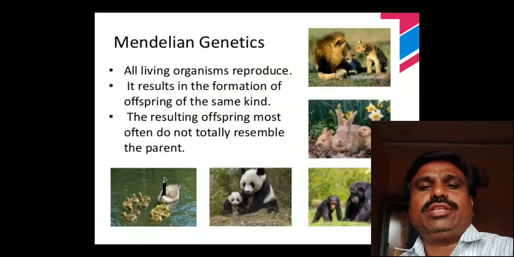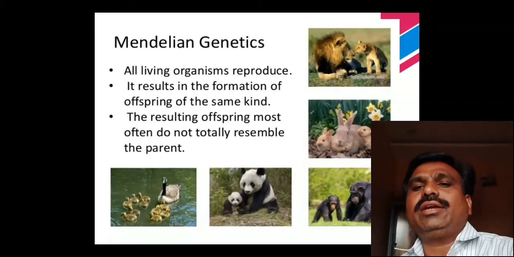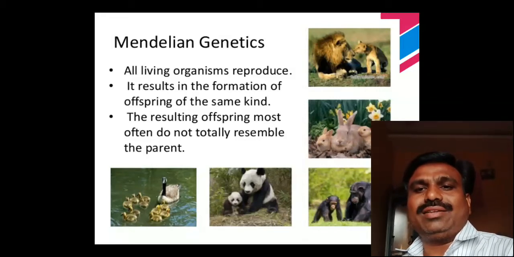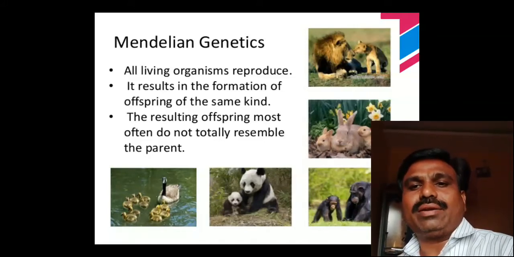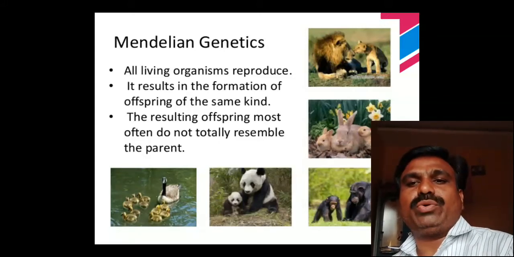Now, in Mendelian genetics, all living organisms reproduce. It results in the formation of offspring of the same kind. That means characters are resembling within the same kind. The resulting offspring most often do not totally resemble their parents.